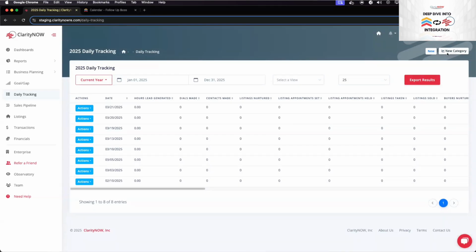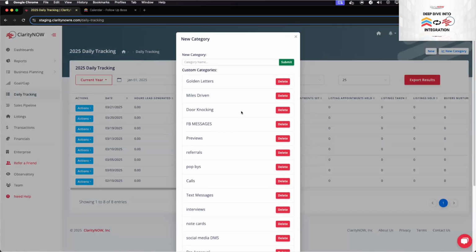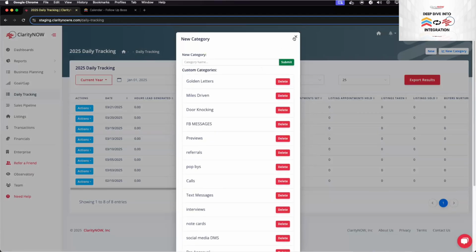So if you click on new category within Clarity Now, we give you the ability to type in a new custom category and track whatever the heck you desire. Some people, I've even seen them use it for their operations team, where they'll track the number of times we asked for a referral or the number of referrals that we received. Or some teams, this is kind of funny, but it's a fun way to use this, is let's say I have a team and together we're all committed to lose weight and go to the gym more. They'll actually put in a custom category for went to the gym, and now they can have a leaderboard for their whole team on their health. Right. So literally you can track anything and everything you want to within Clarity Now.